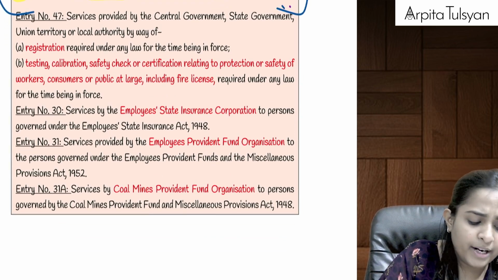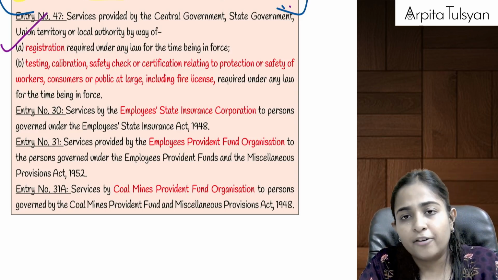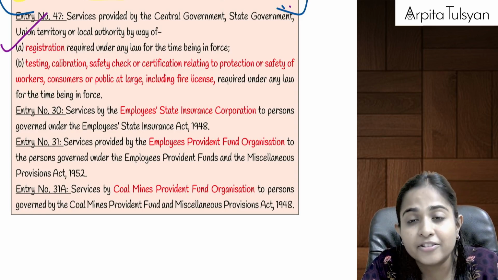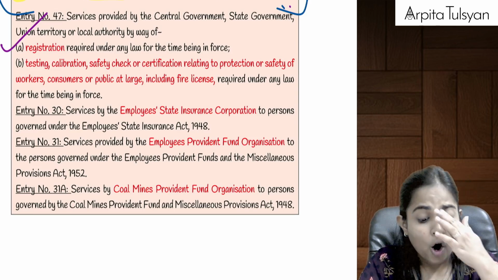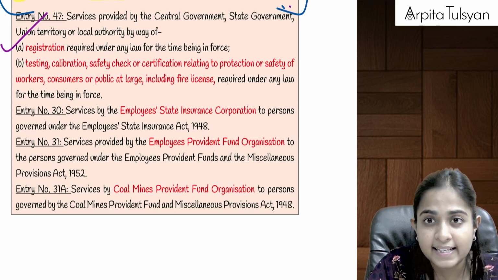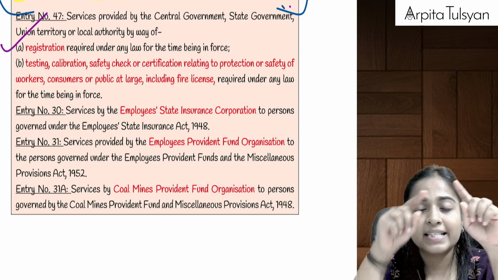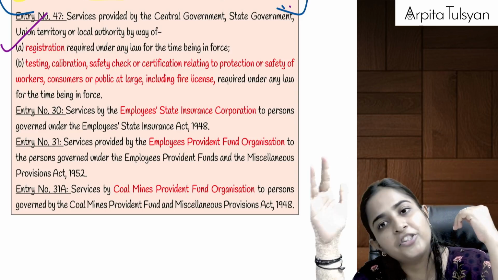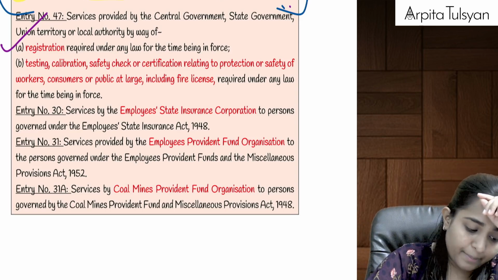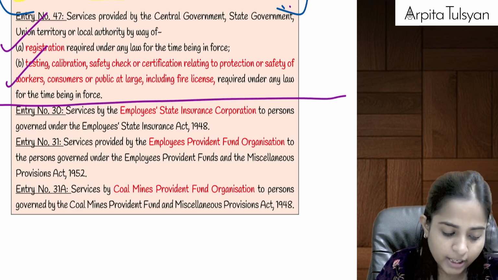Then after that, going to the next one, entry number 47, again services provided by government. If we want to take a registration under any law for the time being in force, then we have to pay the registration charges. Or if we want to take any fire license, or if we want to get some certification done, or if we want to get the safety certificate, the government charges fees for the same. On that fees, GST is going to be totally exempted. Okay, that is given here. Till here, your entry number 47 is totally done.